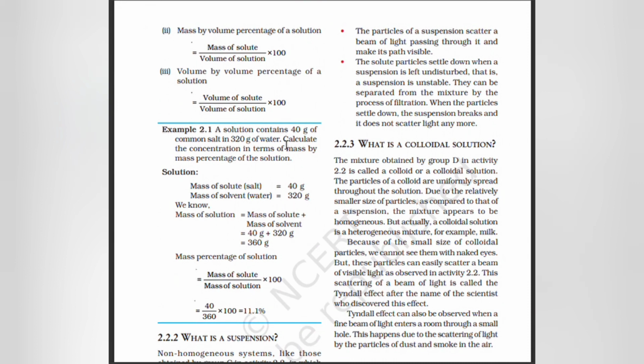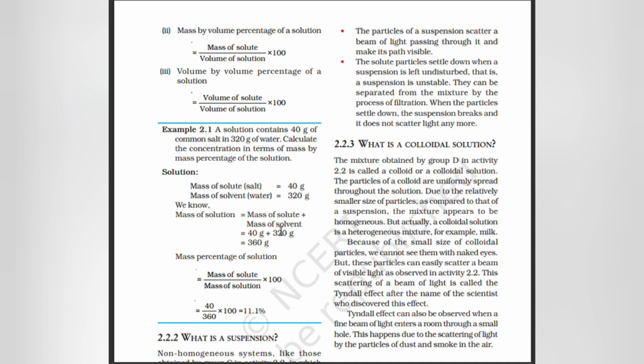For example, a solution contains 40 gram of common salt in 320 gram of water. Calculate the concentration in terms of mass by mass percentage of a solution. Mass of solute is 40 gram. Mass of solvent is 320 gram. That is already given. We know the mass of a solution formula is mass of solute plus mass of solvent.